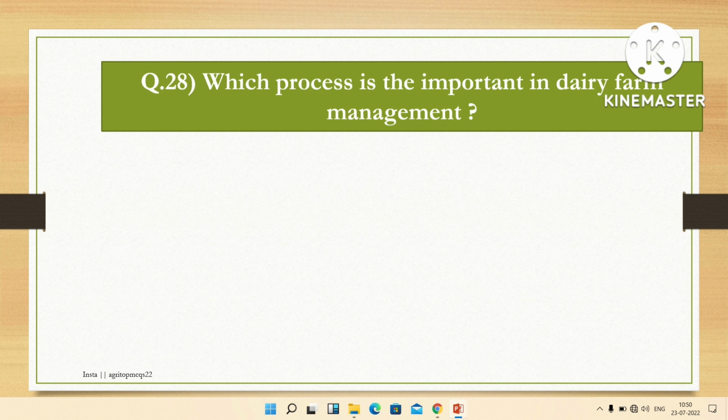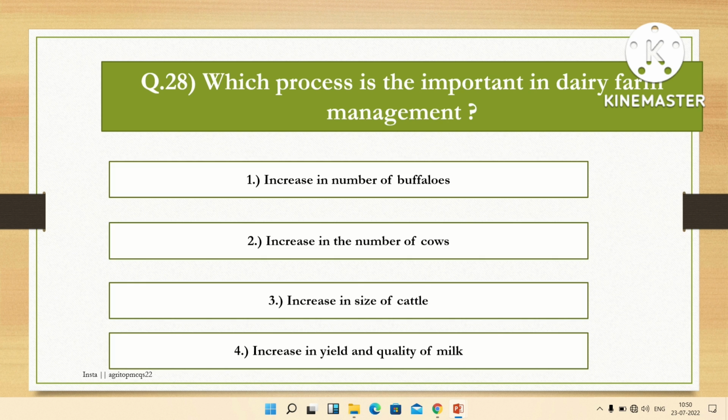The next question is: which process is important in dairy farm management? Options are increase in number of buffaloes, increase in the number of cows, increase in size of cattle, increase in yield and quality of milk. The right answer is increase in yield and quality of milk. The important process in dairy farm management is increase in yield and quality of milk.